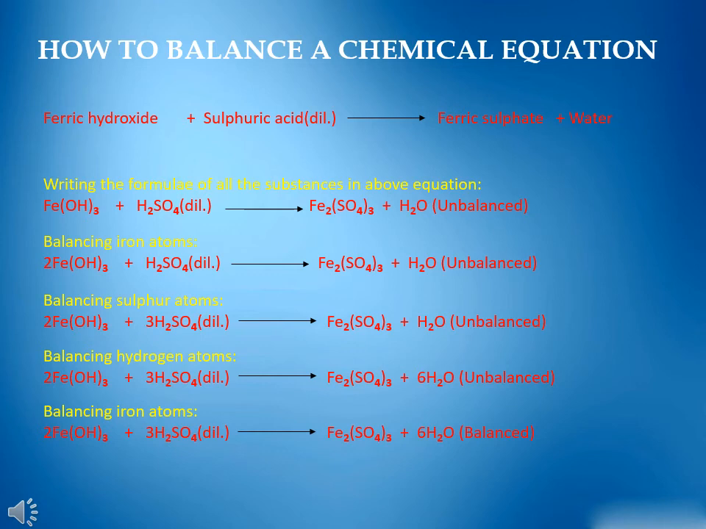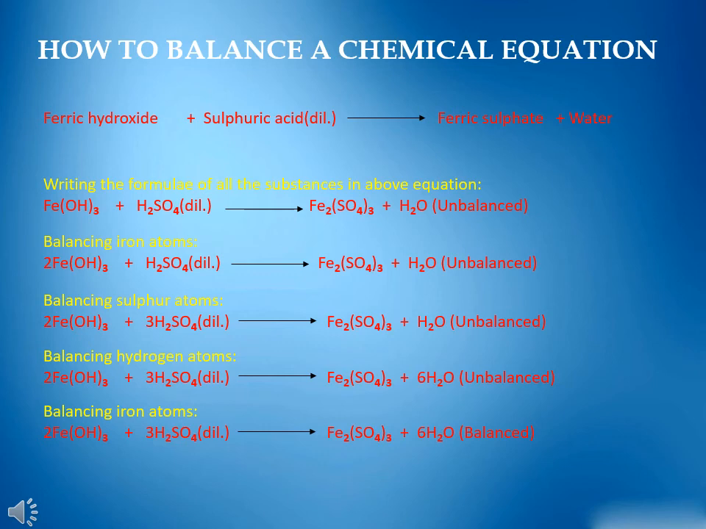How to balance a chemical equation? It can be shown by an example. When ferric hydroxide reacts with dilute sulfuric acid, it forms ferric sulfate and water. This reaction can be written in the form of symbols and formulas. But that equation is an unbalanced equation because the number of atoms of the elements on the reactant and the product side are different.